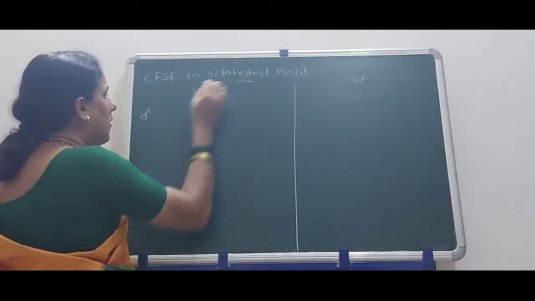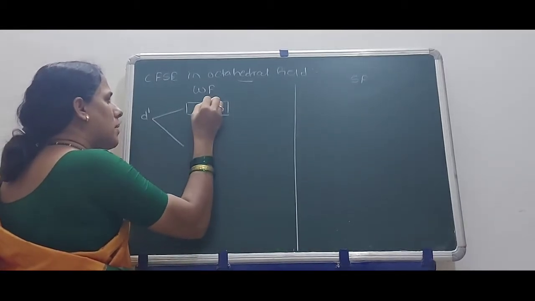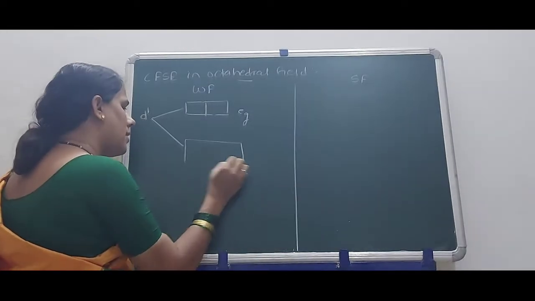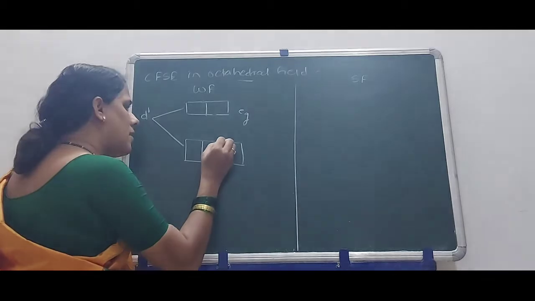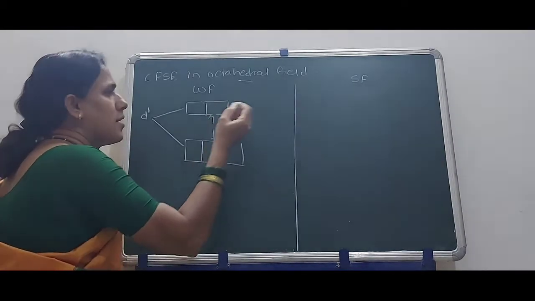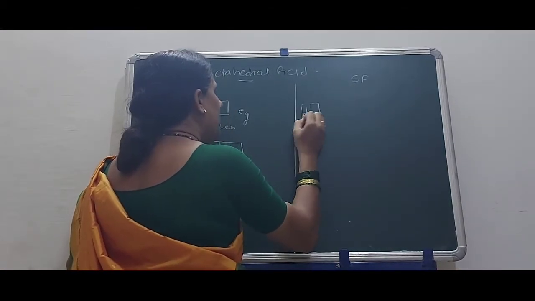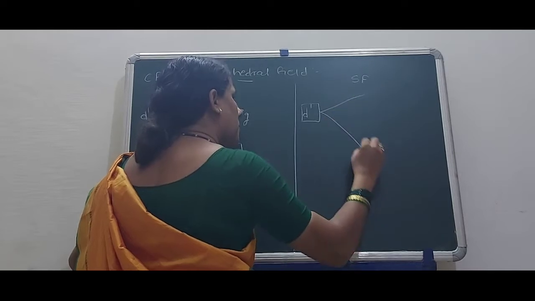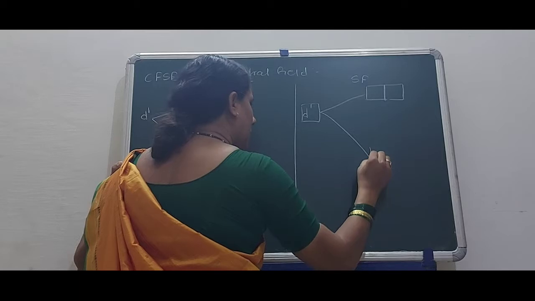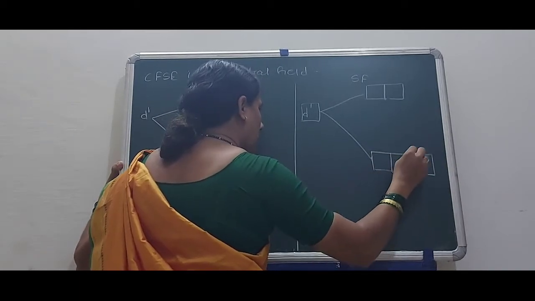In octahedral field, the energy levels here are Eg orbitals, the higher energy level, and also T2G orbitals. The energy gap is less. For d1 we have to draw here, that is d1. Here Eg, and here T2G.